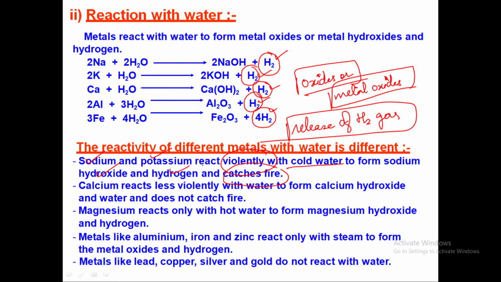Magnesium normally reacts with hot water to form magnesium hydroxide and hydrogen. Metals like aluminium, iron and zinc react only with steam to form the metal oxide. Metals like lead, copper, silver and gold do not react with water.